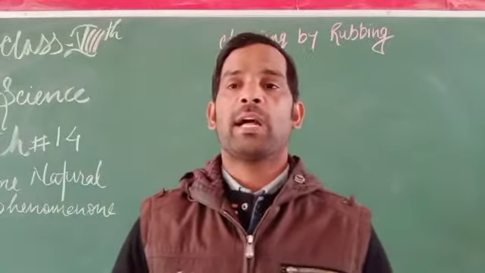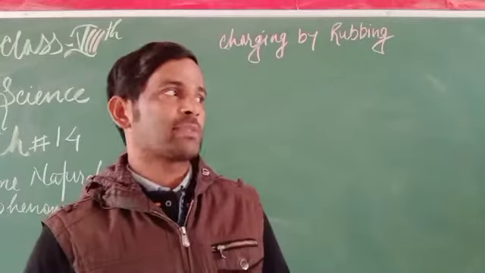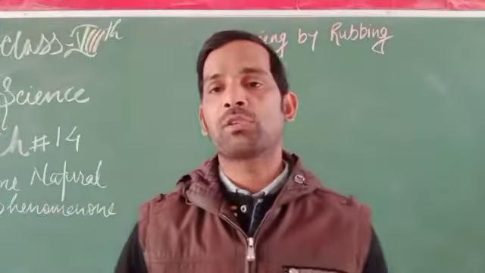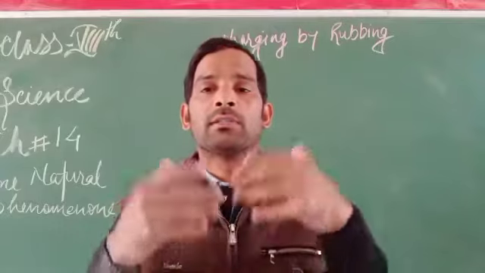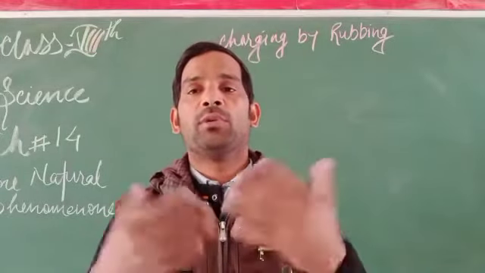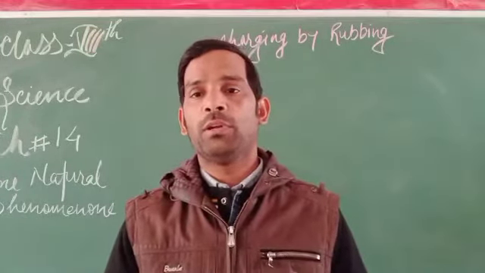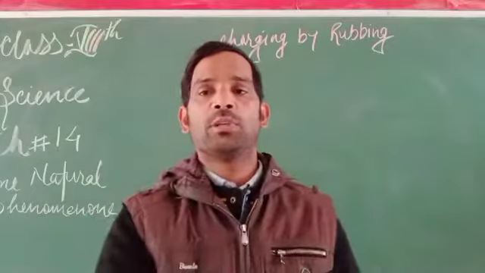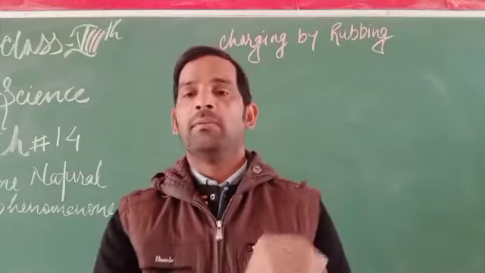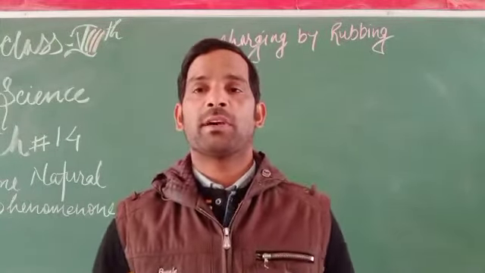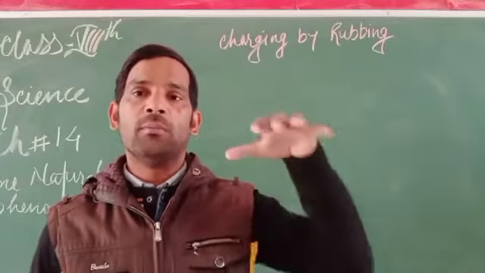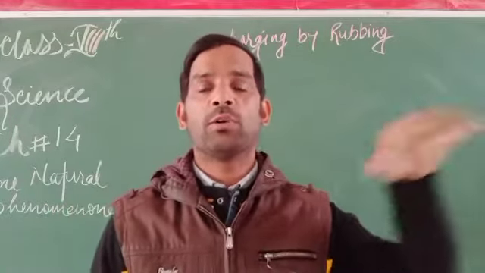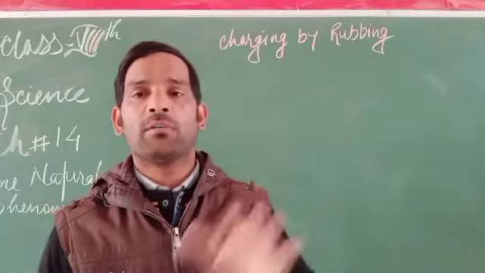How does this transfer of charges take place? Wherever more and more charges flow, they have to be transferred to the other object by means of a flow of charges. More and more charges flow from one object to another.